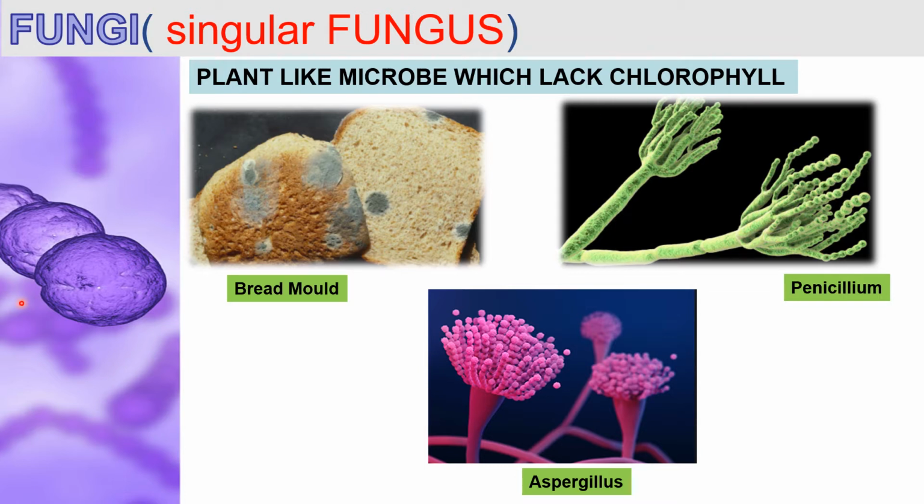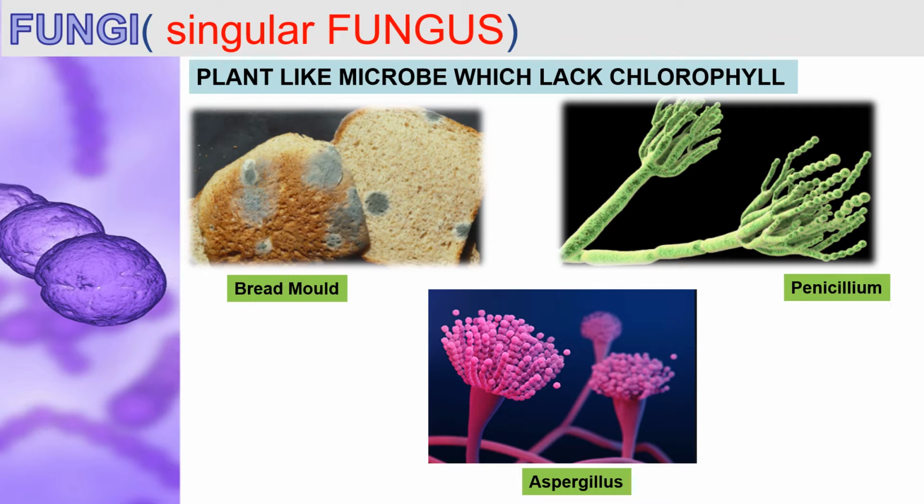Some examples of fungi are yeast, molds such as bread mold, penicillium from which the antibiotic penicillin is extracted, aspergillus and mushrooms. Yeast are single-cell fungi, whereas mushrooms are multicellular fungi which are big in size, and hence fungi occur both in multicellular as well as in unicellular form.